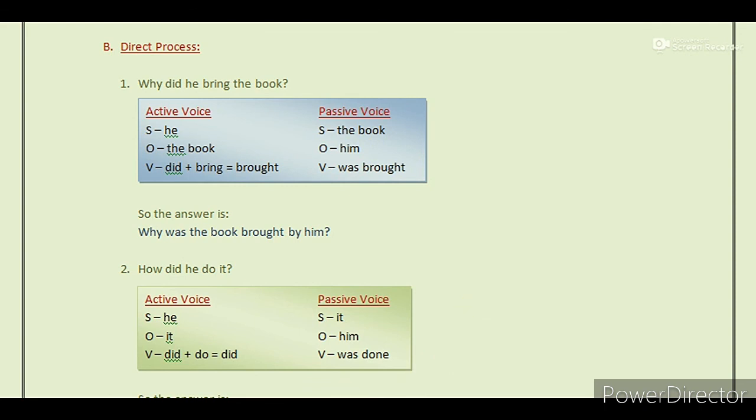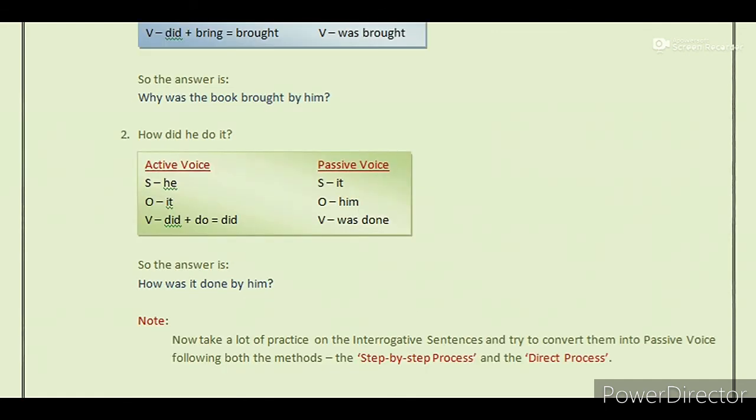Have a look at the next example. How did he do it? Here in the active voice column C, the subject is he, the object is it, and the verb is did plus do equals to did in past tense. Now in passive, we know the subject is it, the object is him, and the verb becomes was done. So the answer is, how was it done by him?